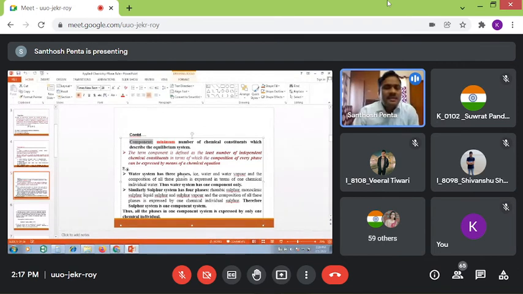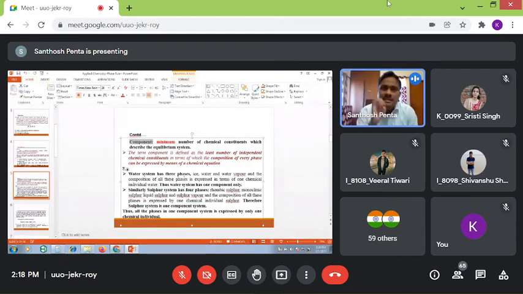Let us assume that the water system has 3 phases. That means at equilibrium, where all 3 phases are existing in equilibrium, ice is in equilibrium with water, and that is in equilibrium with vapor. So if you discuss components here, how many chemical constituents are there? Only one. Please remember, components: only one.